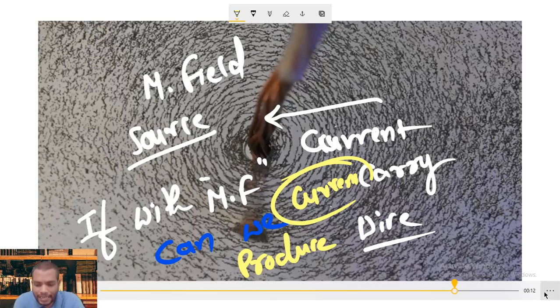That first attempt was made by Faraday and Henry, and they came up with certain experiments. Those experiments are very different and very interesting. Let us see those experiments one by one.